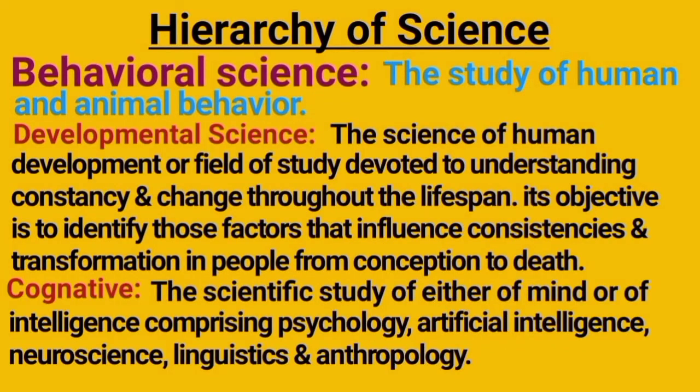Behavioral science. In this picture, first the definition of behavioral science is given, which tells us that in it we study human and animal behavior, whereas in its first branch, developmental science is devoted to the understanding of constancy and change throughout the lifespan of a human being. Its objective is to identify those factors that influence consistencies and transformation in people from conception to death. In the second branch of behavioral science, named cognitive, we study either the mind or intelligence, comprising psychology, artificial intelligence, neuroscience, linguistics, and anthropology.